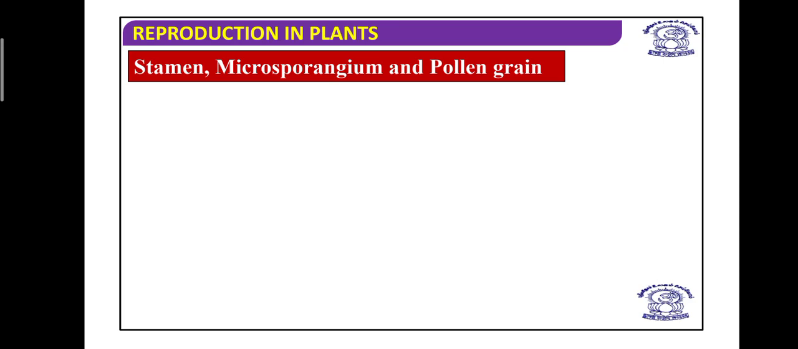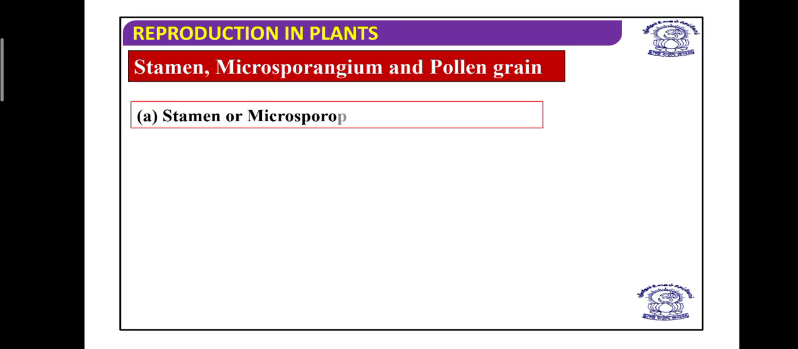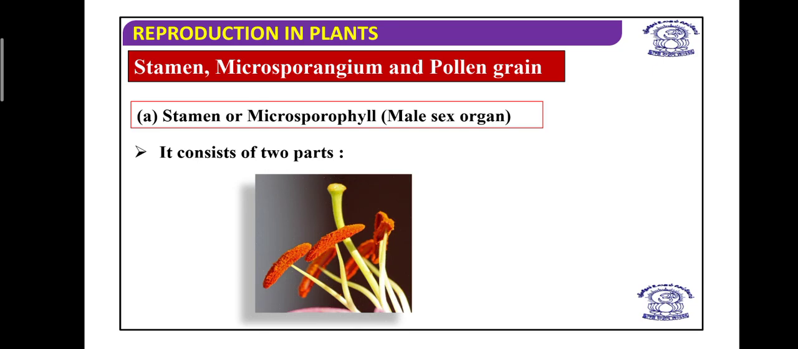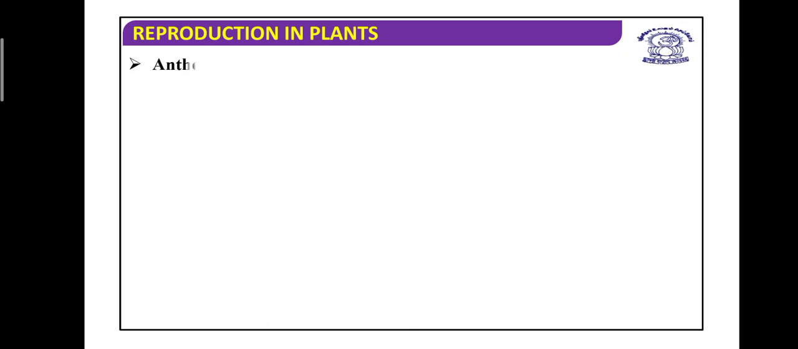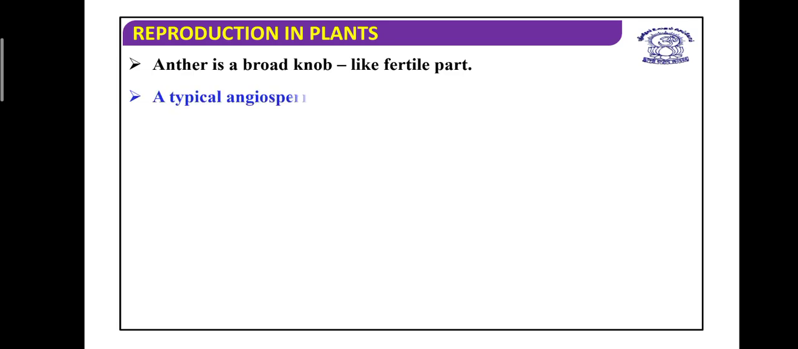and in the microsporangium the pollen grains are produced. So the stamen is also considered a microsporophyll, and it is the male sex organ, and the stamen has two parts, and the two parts are, particularly, the anther and the filament. Now this is the anther and this is the filament. Apart from this, the anther, if you look, is a broad knob-like fertile part. It is a fertile part.